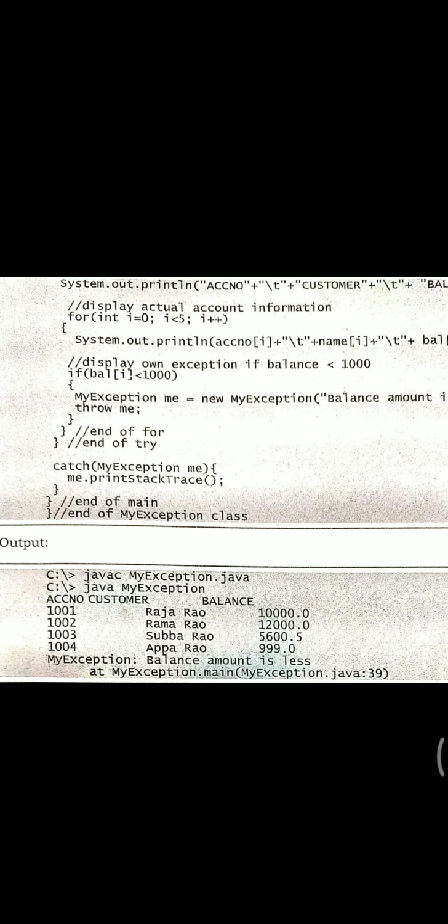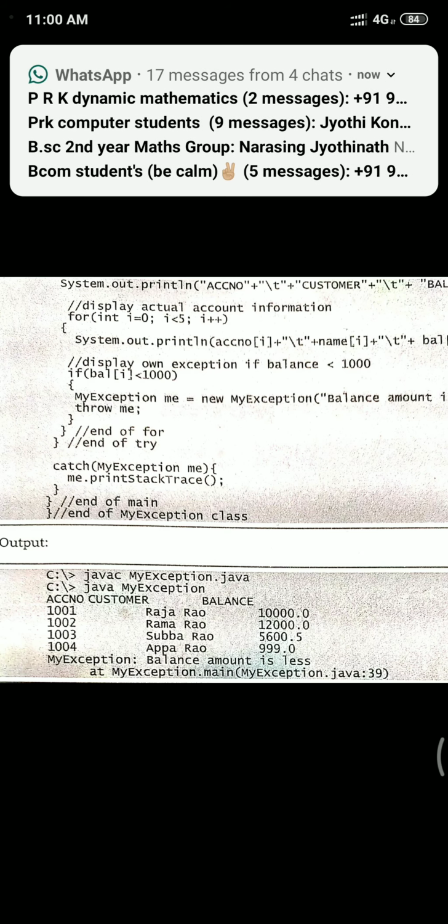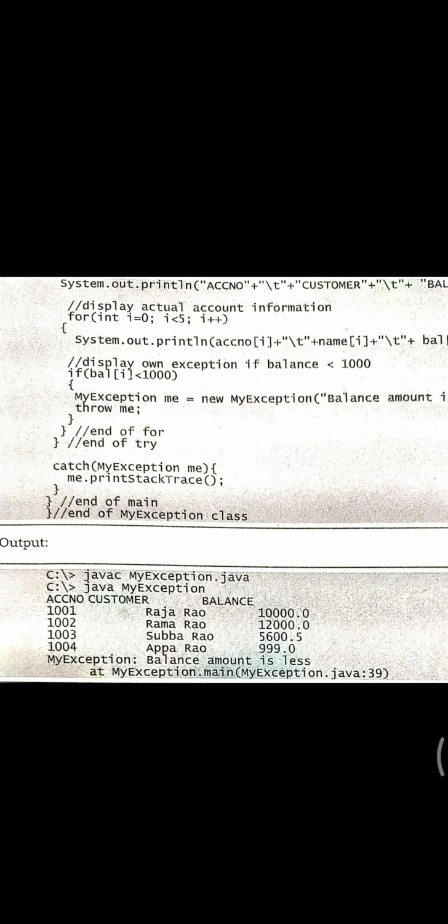Since there is no exception class available to describe the situation where the balance amount in a bank account is less than the prescribed minimum, that is the reason we are throwing our own exception using a throw statement. So in such situations we could create our own exceptions. I hope you guys have understood the concept. Thank you.